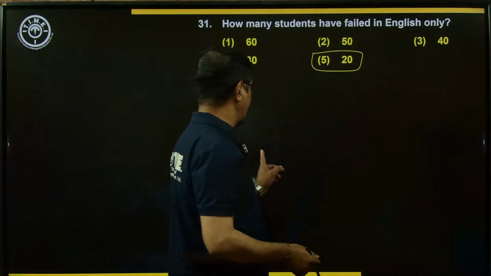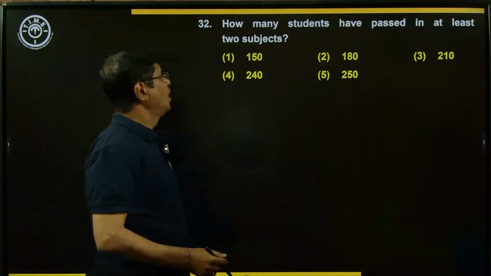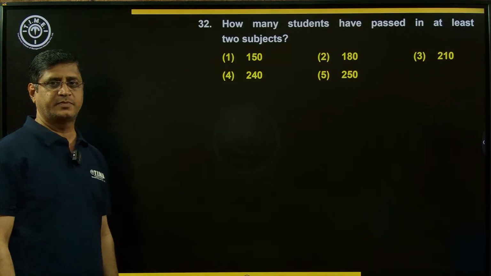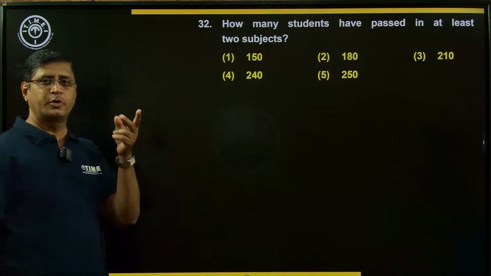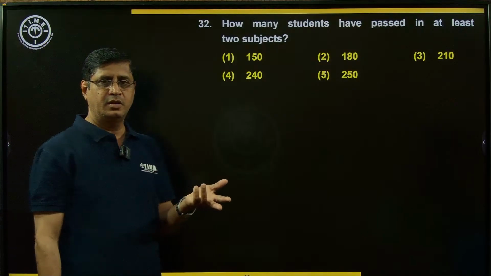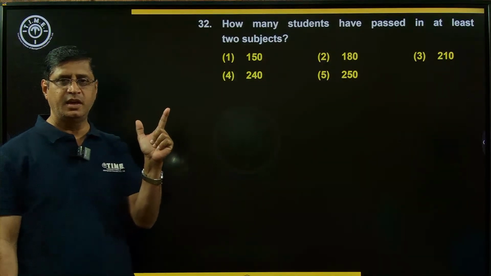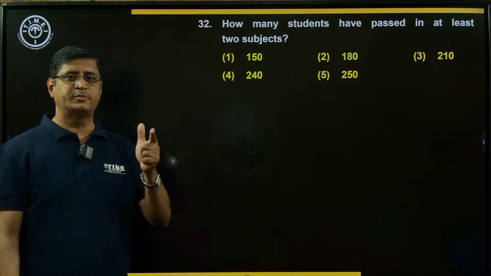Okay. Now look at the next example. How many students have passed in at least 2 subjects? At least 2 subjects means minimum 2, maximum 3. Just add the values of A, B, C and all the 3 subjects, 120.